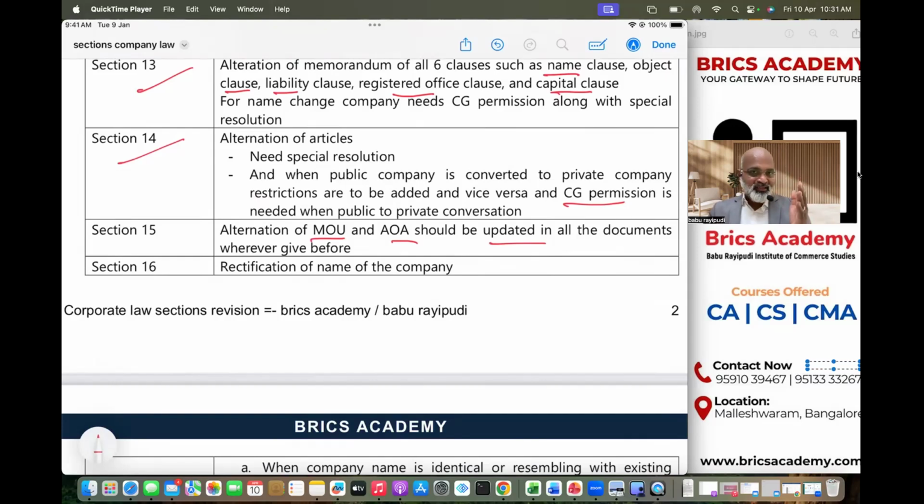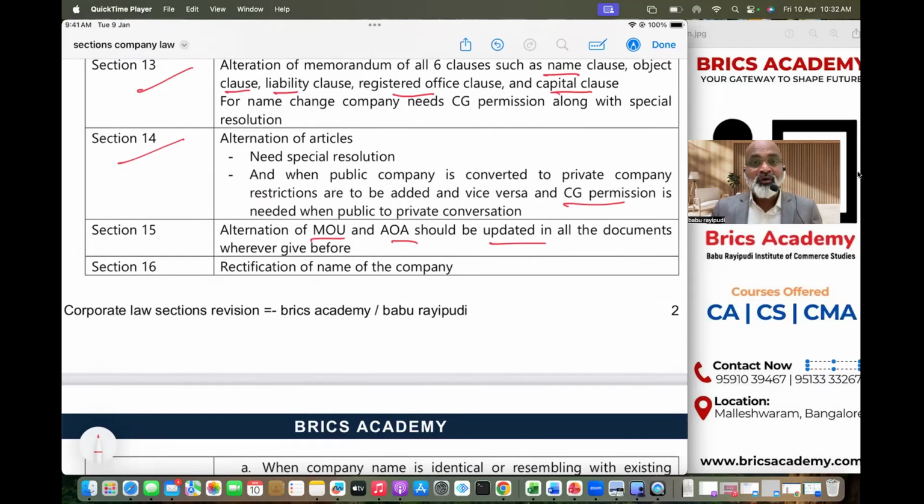So if you see carefully, Section 4 is about memorandum. Section 5 is about articles of association. Section 6 talks about act overrides articles and memorandum. Section 7 talks about documents to be submitted at the time of incorporation. Section 8 talks about non-profit company. Section 9 talks about effect of registration of the company. Section 10 talks about effect of registration of memorandum and articles. Section 10A talks about commencement of the business. Section 11 is deleted. Section 12 talks about shifting of office from one state to another state.